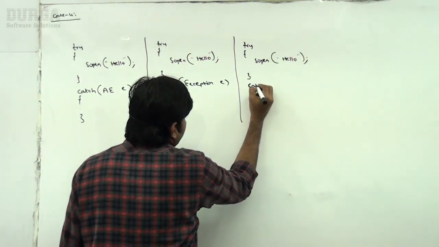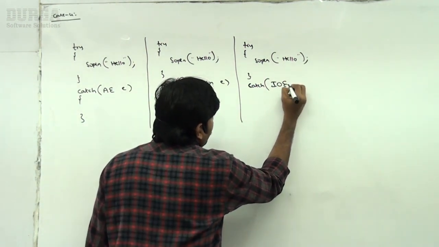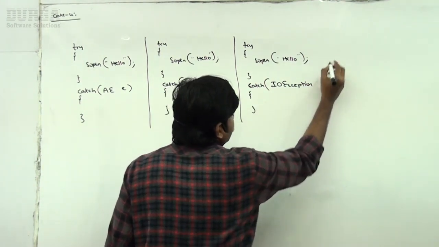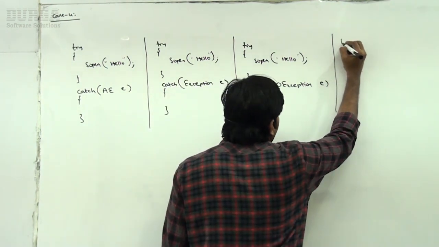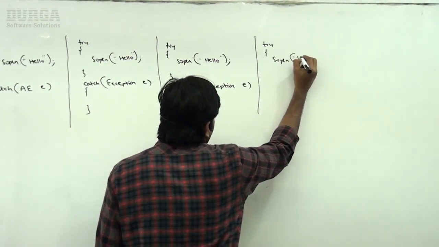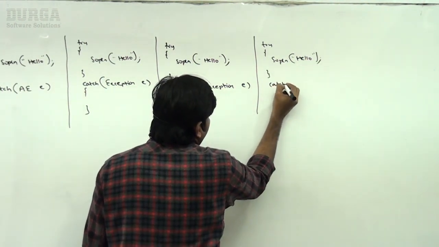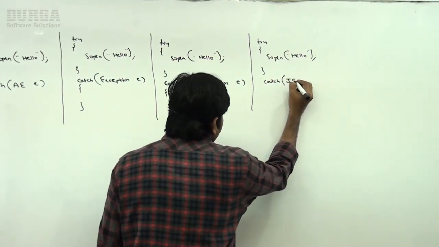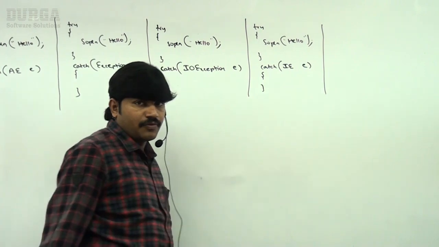Next catch IOException, I'm taking like this. Okay, this is the third. Now the fourth one, try: System.out.println hello, hello. Next catch block InterruptedException. Multiple times we used InterruptedException already, like this I'm taking. This is the fourth one.